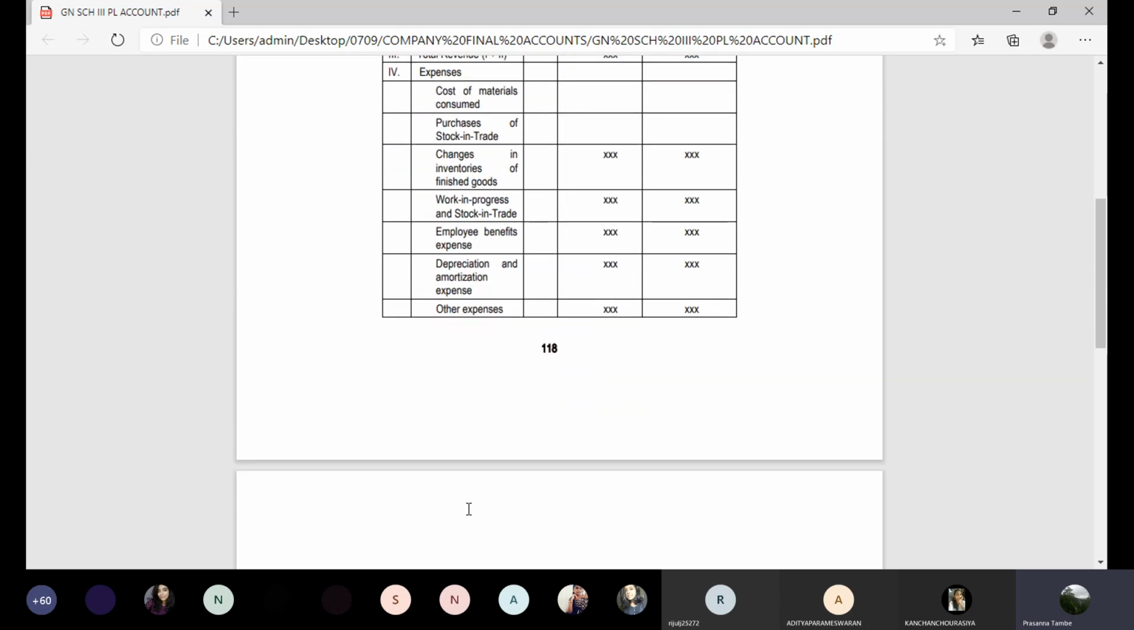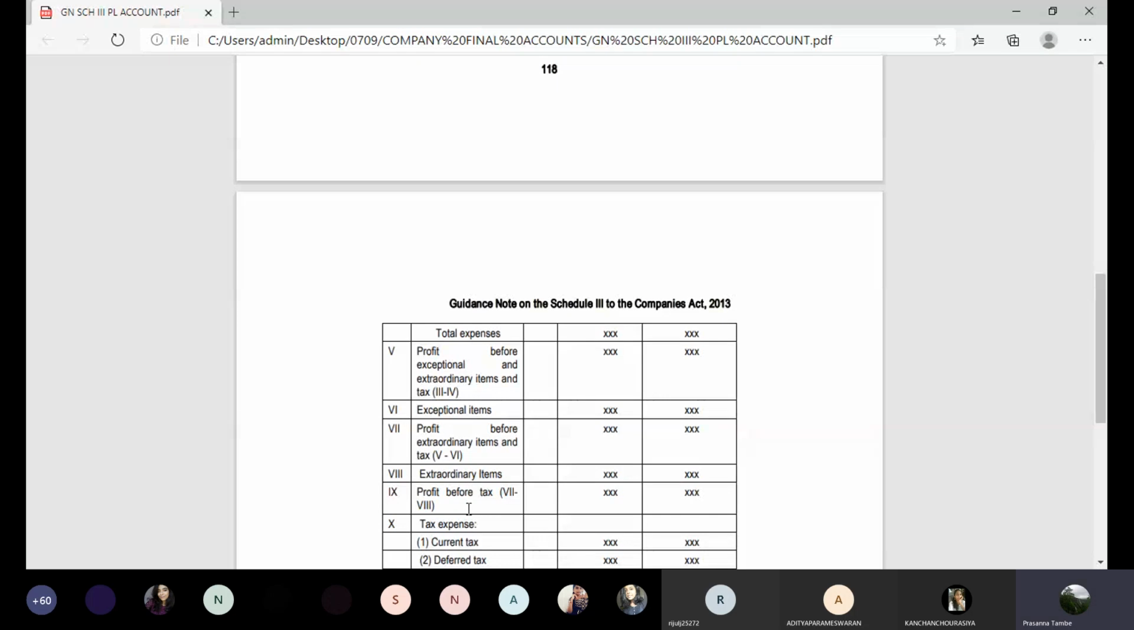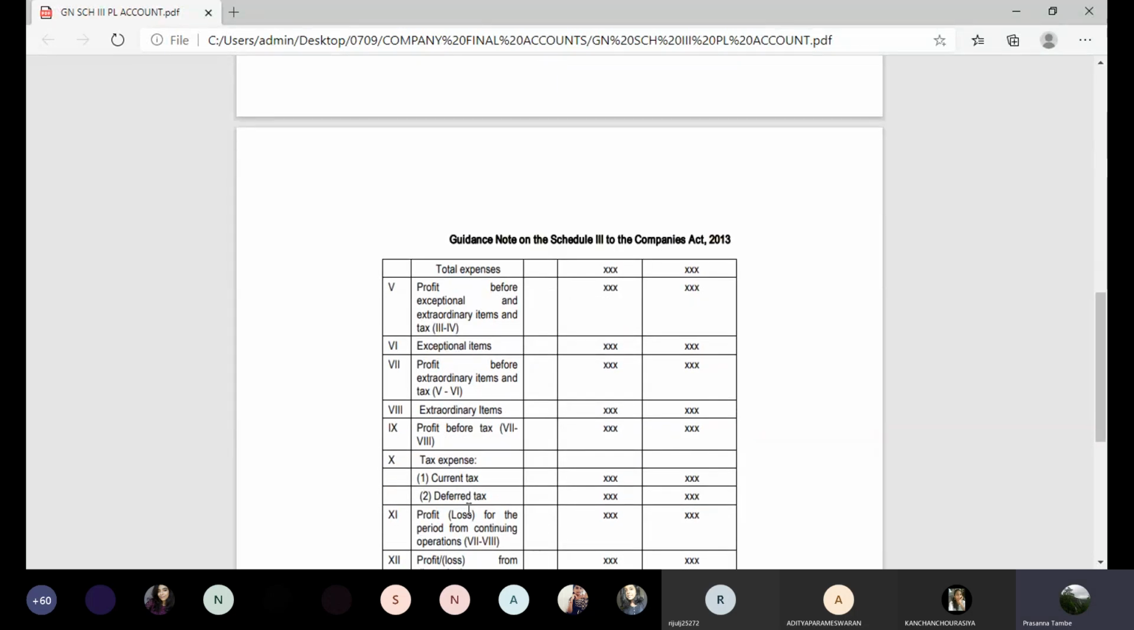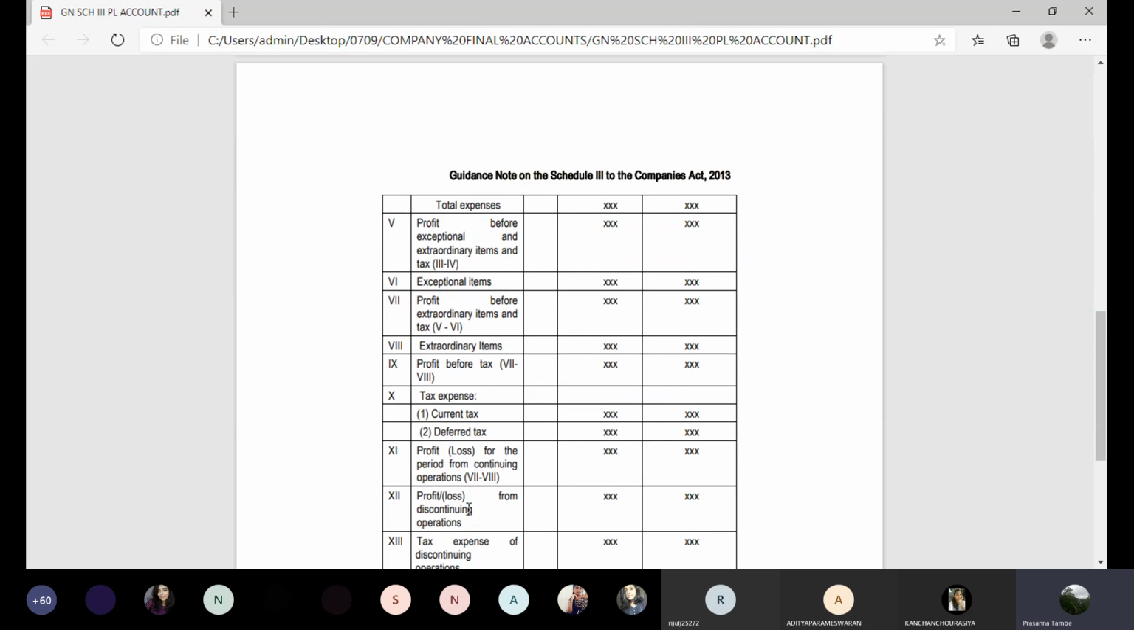Then profit before exceptional and extraordinary items. You are expected to show separately what are known as exceptional items and extraordinary items. As we discuss the P&L account in detail, we will discuss what you mean by exceptional items and what you mean by extraordinary items. So you have to find out the profit after exceptional items and profit after extraordinary items, and that will be your profit before tax. Then from profit before tax, you have to provide tax for the current period, that is current tax, and deferred tax provision will have to be considered.